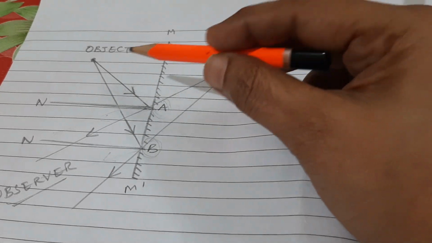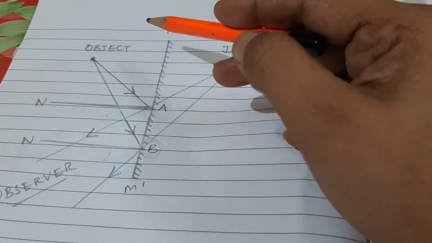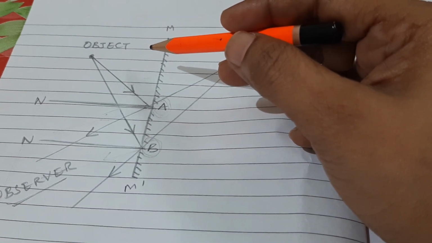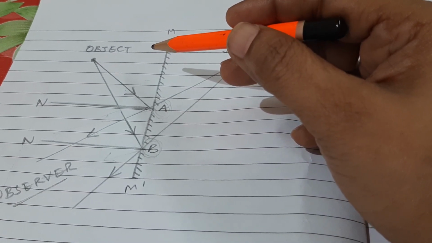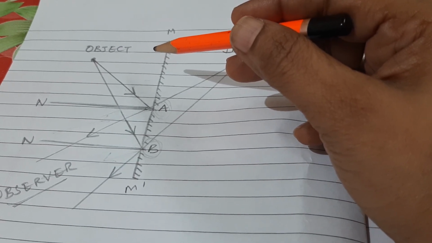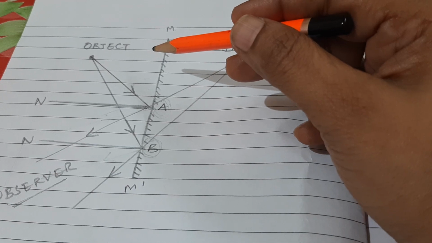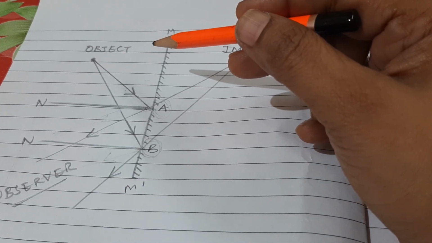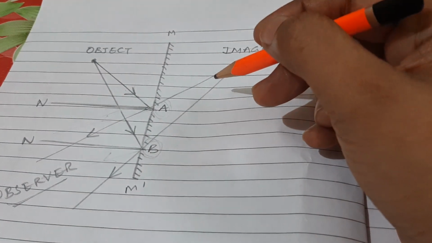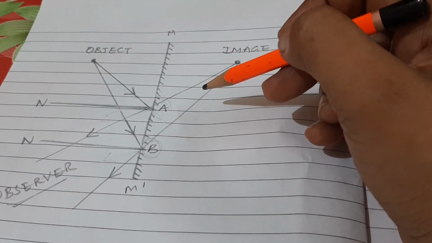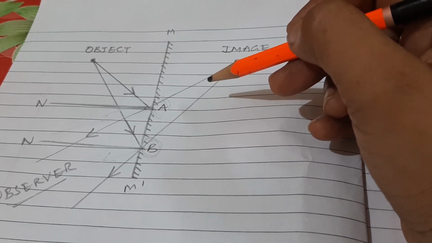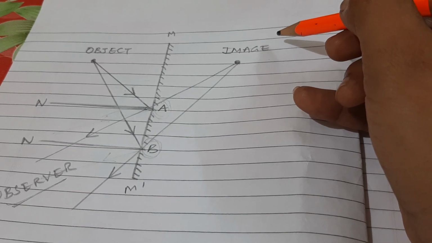So here we have seen, we have taken a point object. Previously we have taken an extended object also, and a real image is obtained on a screen. So for example, the image formed on a cinema screen is an example of a real image. Whereas here in case of a plane mirror, the image which cannot be obtained on a screen is called a virtual image.